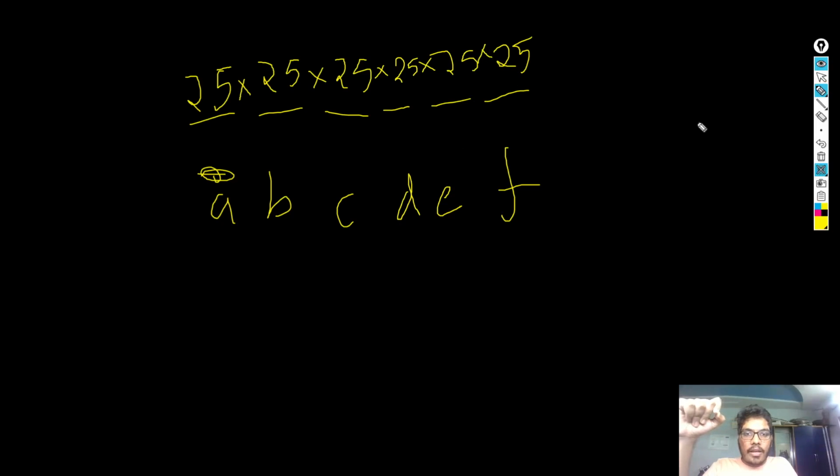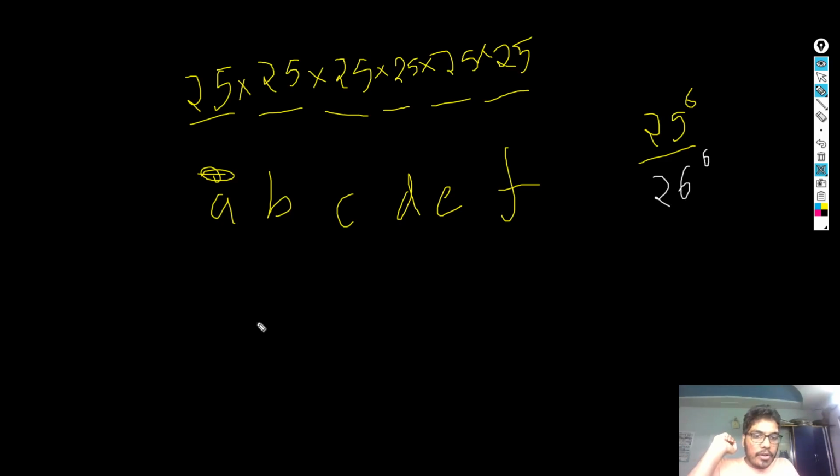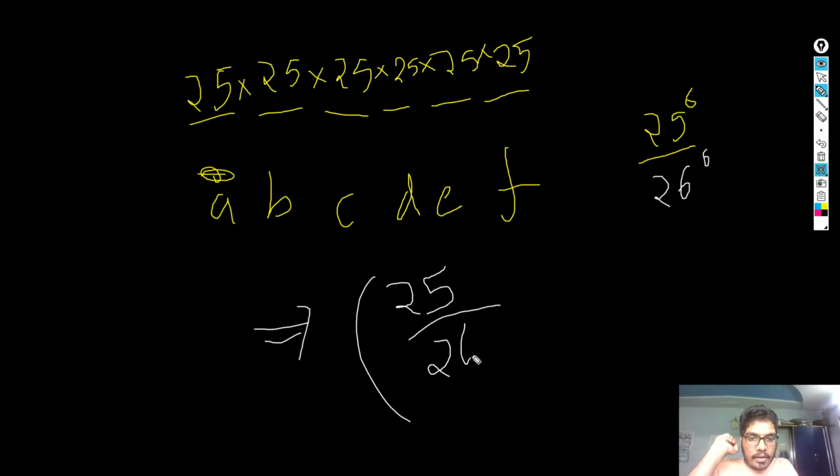So these are the number of possibilities of this not being a match with this, having zero matches with this. So what is that? This is 25 to the power 6 divided by how many total possibilities are possible here. There are 26 possible here, 26 possible, 26 possible, 26 possible, 26. So total possibility is 26 to the power 6, right? So the probability of having zero matches is 25 divided by 26, whole to the power 6. And if you do this, the output would be something like